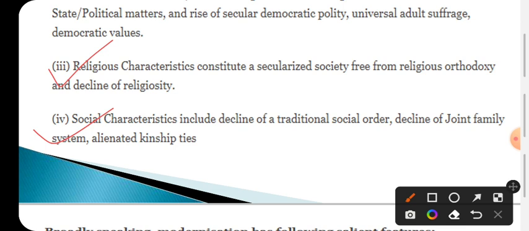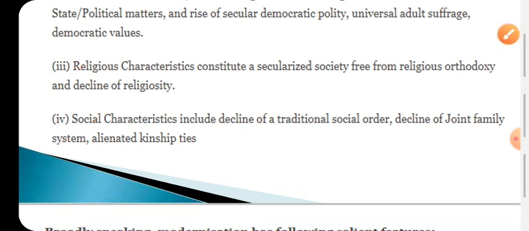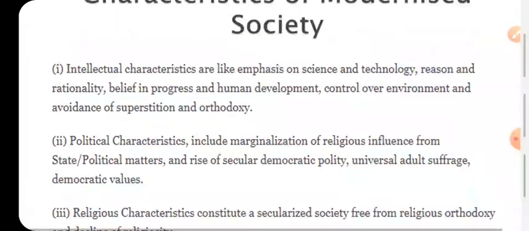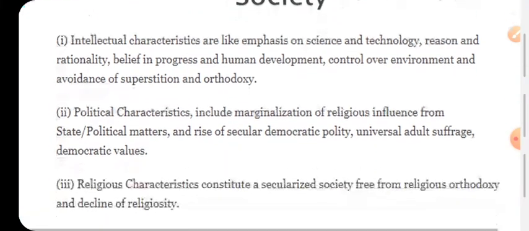That will be the ultimate characteristic of a modernized society. The last one is the social characteristics. It includes a good socio-economic status, good social values, and good social justice. The decline of the joint family system is to be promoted, and alienating kinship ties is to be promoted. We should avoid social discrimination and social injustice. Then only shall we have the right to call our society a modernized society.